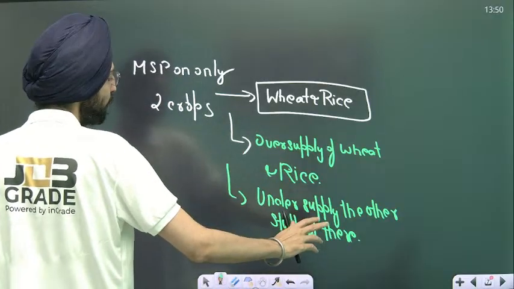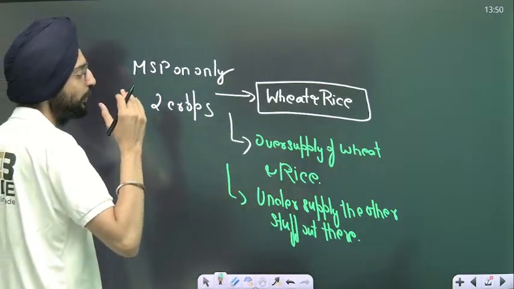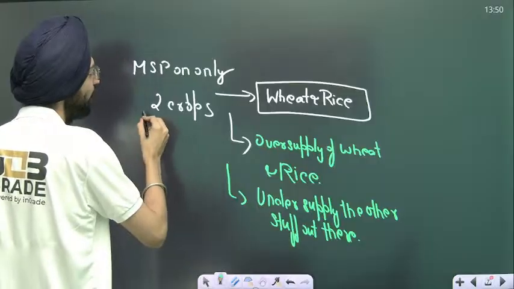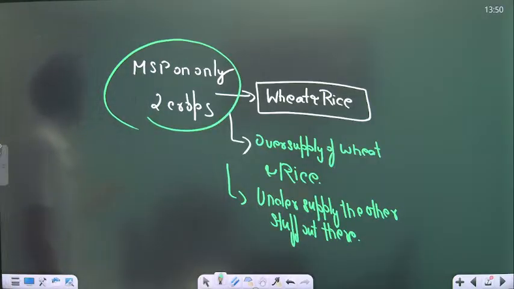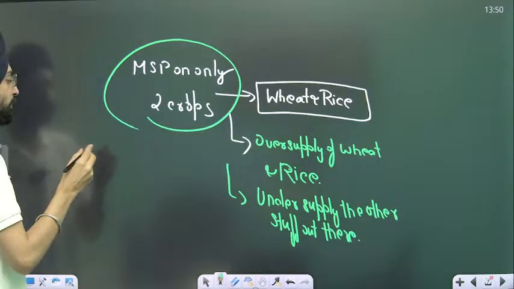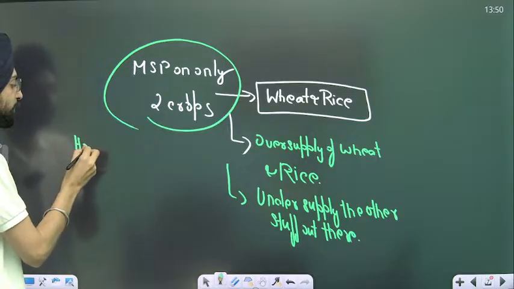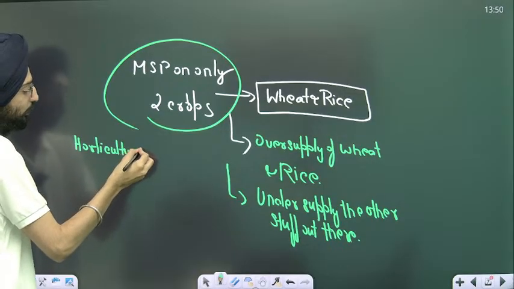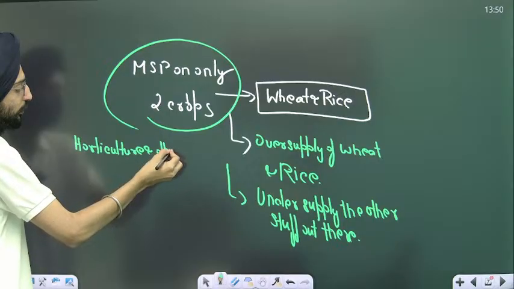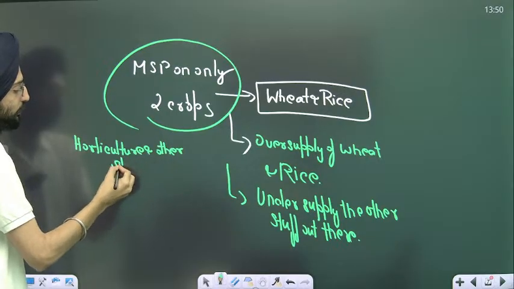What is the undersupply of the other stuff? For example, if farmers are encouraged to produce only wheat and rice, it will lead to undersupply of other things like horticulture and all this stuff.